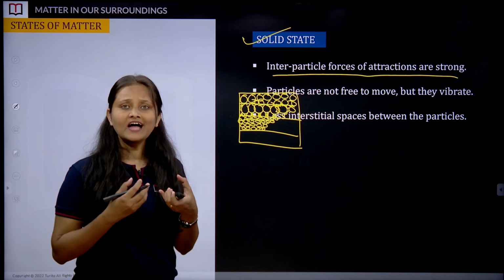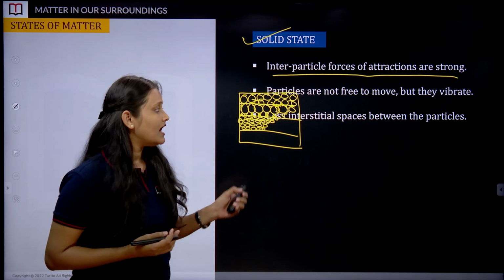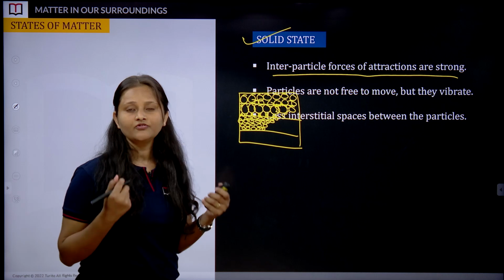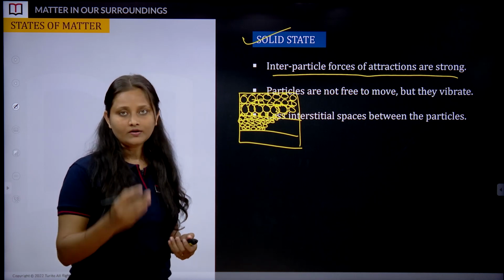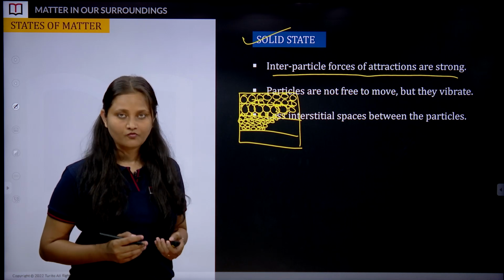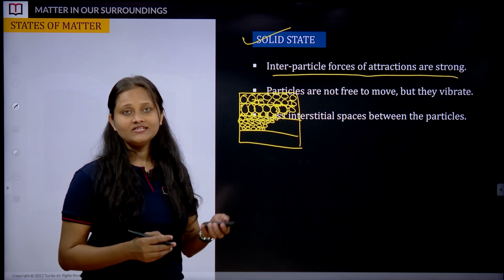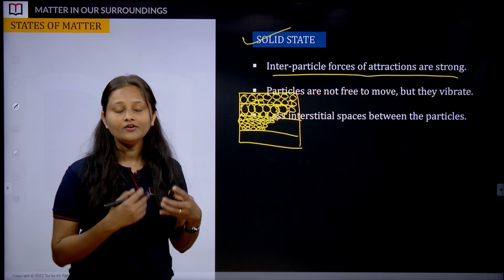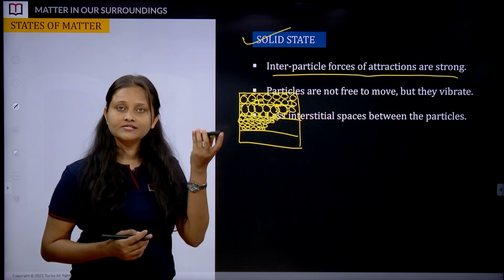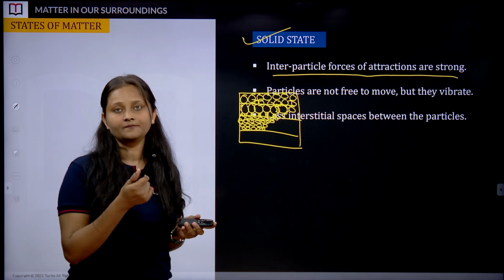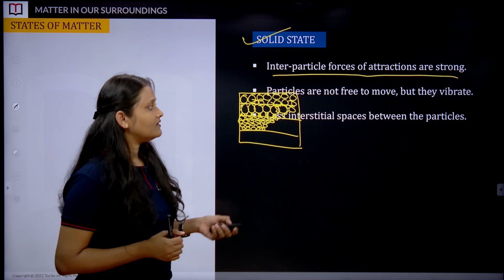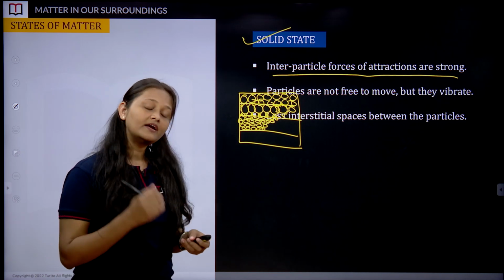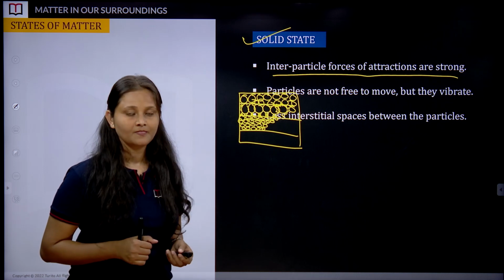Okay, the space is that low or that less, and that's how they experience the strongest force of attraction if I want to compare with liquid or gas particles. Followed? And that's the reason we say solids are rigid, they are compact. This remote is solid, this pen is solid. These are a few examples of solids. And it depends on the internal arrangement of particles. Followed?